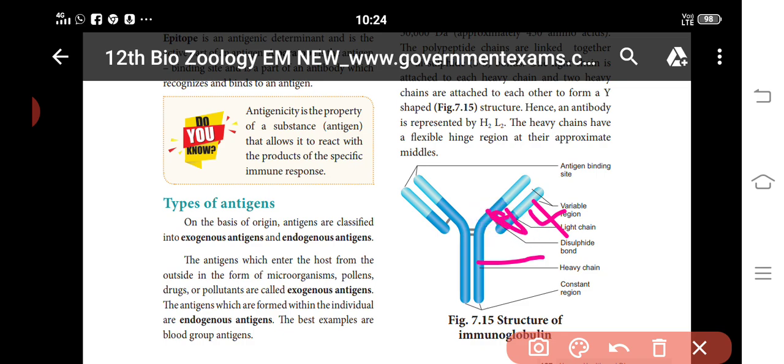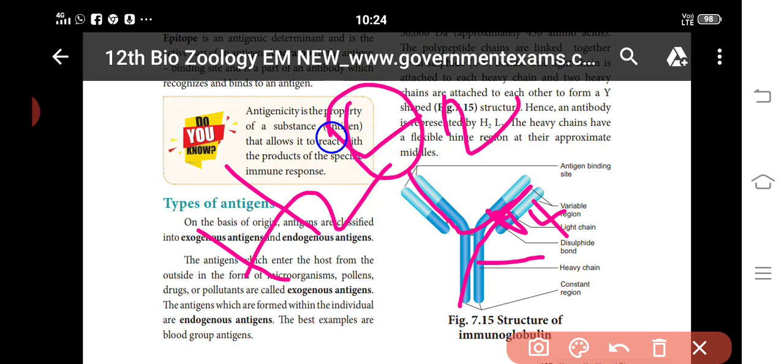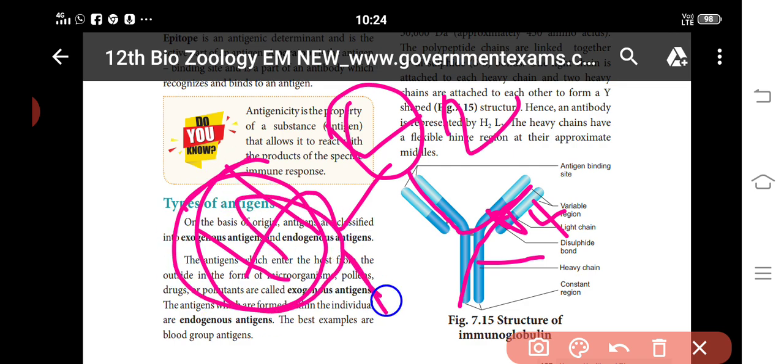So the two heavy chains are attached together to form this Y shape. See here, the antibody represents H2L2, where L means light chains and H means heavy chains. The hinge region in the middle is very flexible.